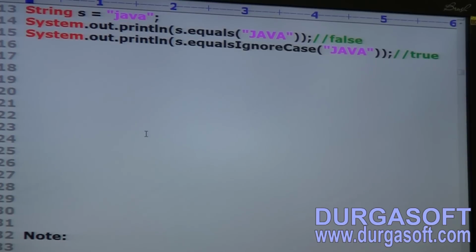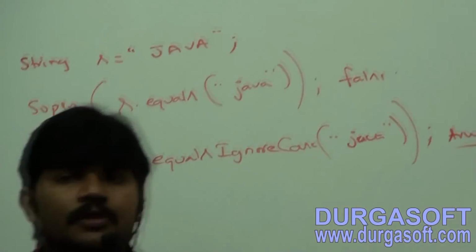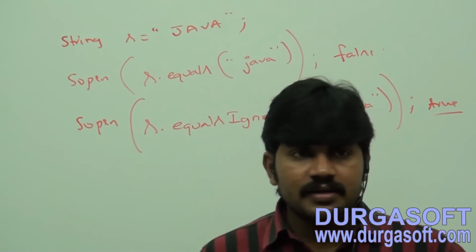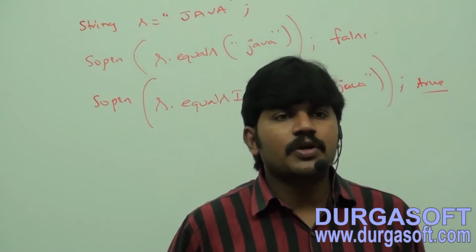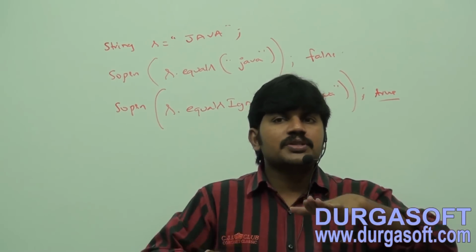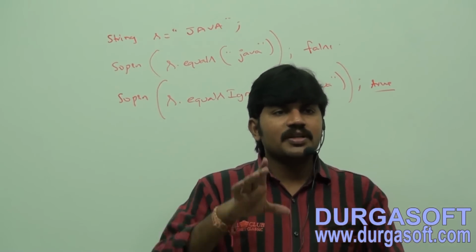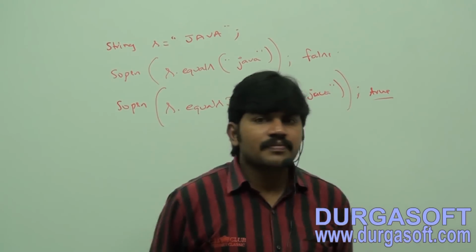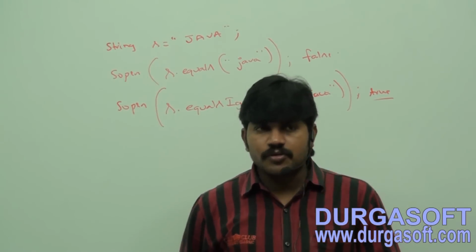Now just take a note. I want to validate username and I want to validate password. In username and password, which one is case sensitive and which is not? Password is case sensitive.